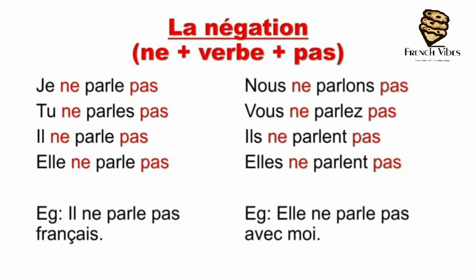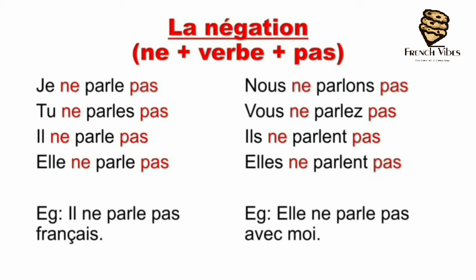Okay, let's see this with an example. Let's take the conjugations of parler. The normal conjugations are je parle, tu parles, il parle, elle parle, right? That's what we saw just a few minutes back. The conjugations remain the same. We simply put ne before the conjugation and pas after it.